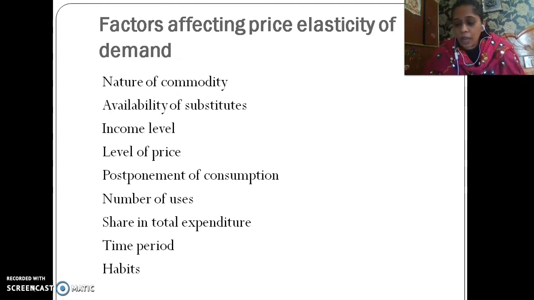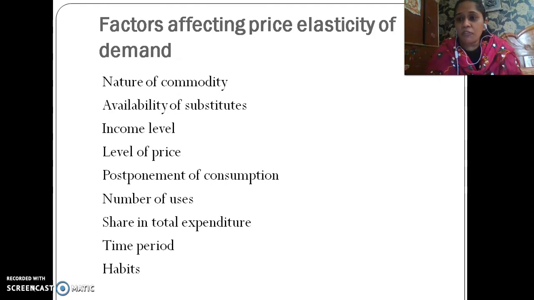It is not influenced so much by the change in price as compared to the people who are very poor, because poor people generally look and wait for the decrease in price and then demand the commodity. So demand for the lower income group will be more elastic and demand for the high income group will be less elastic.